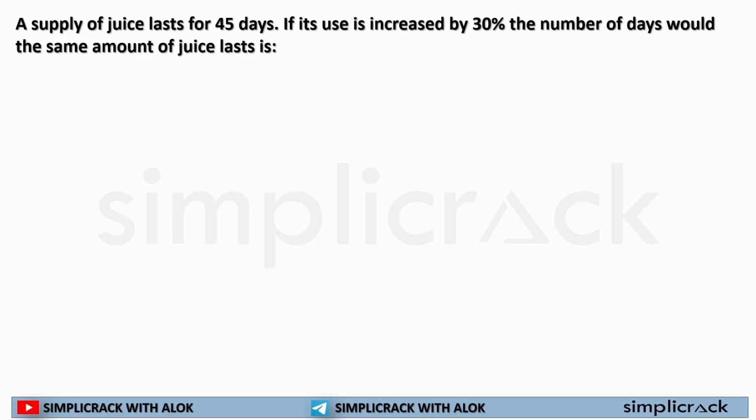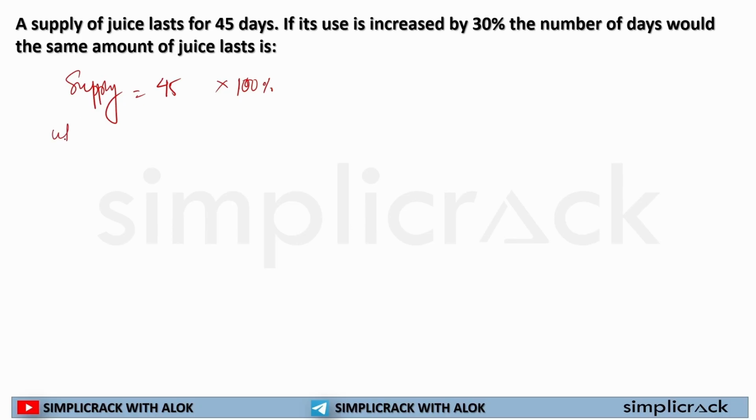First of all, you need to understand my supply is for 45 days. That means this is for 100% utilization. Okay.